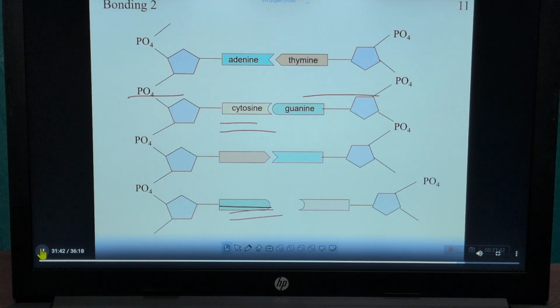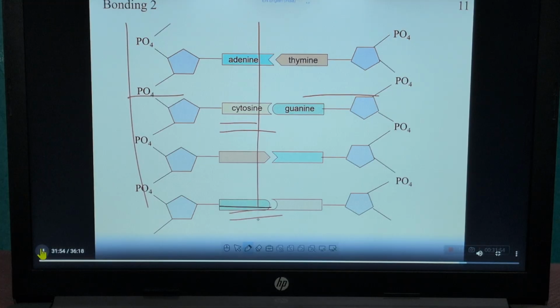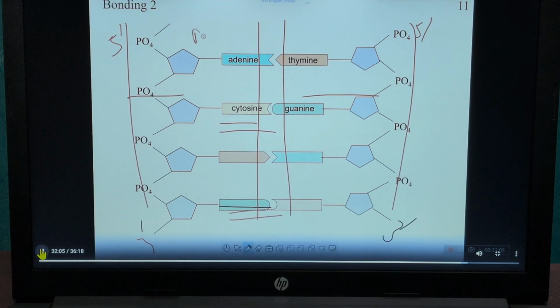Now this is how bond formation will take place. This is one strand of the DNA. This is the second strand of the DNA. Here it is 5 prime end. Here it is 3 prime end. Here also there is 5 prime end, here also 3 prime end. Okay, means they are parallel in nature. And both nitrogenous bases will come and combine with their complementary bases, and bond formation will take place. Okay.